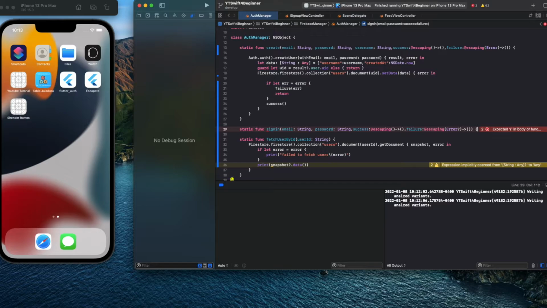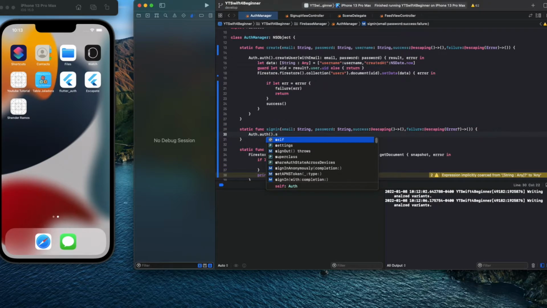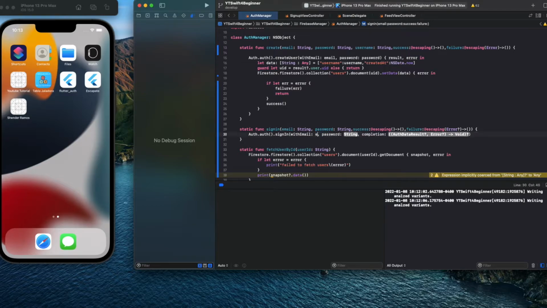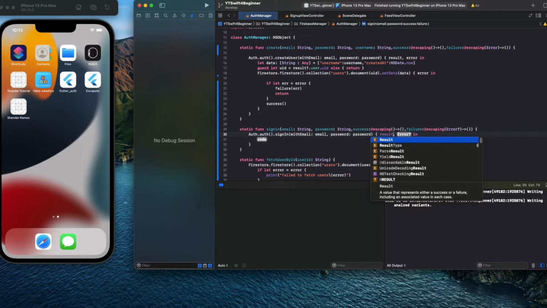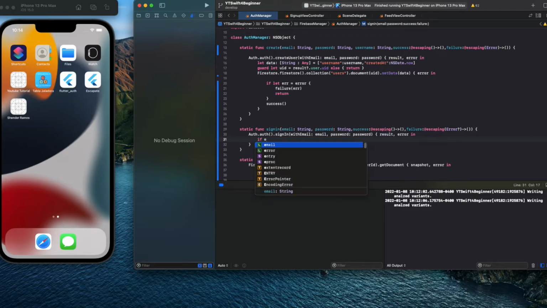And then boom. So like auth, then sign in, sign in with email and password. You see it has a completion, email, password, and boom. Google results, and error, right? Oh, read error. So if it, error